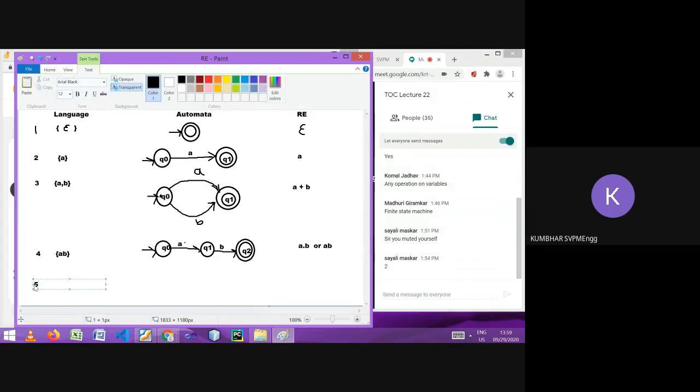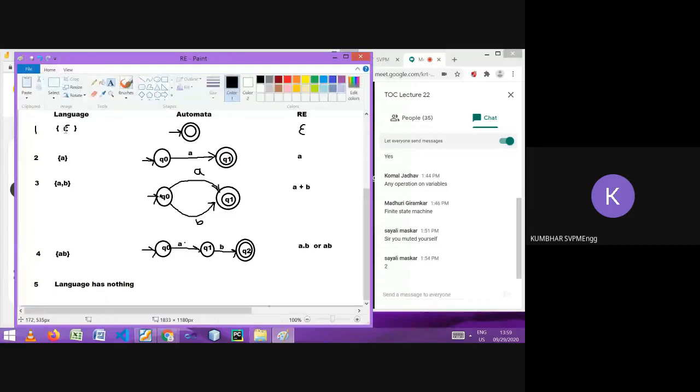Sometimes you may have a language, let me write this, that has nothing. It means the language doesn't have any string, not even the empty string. Are you getting me? Epsilon means the empty string, but I'm talking about a language which doesn't have even the empty string. The notation for that is phi.